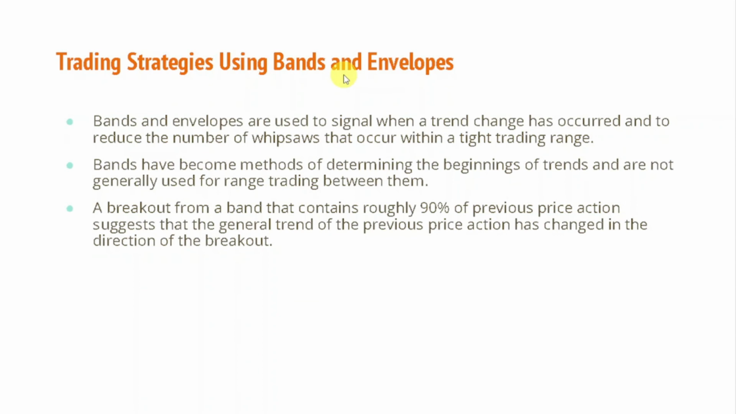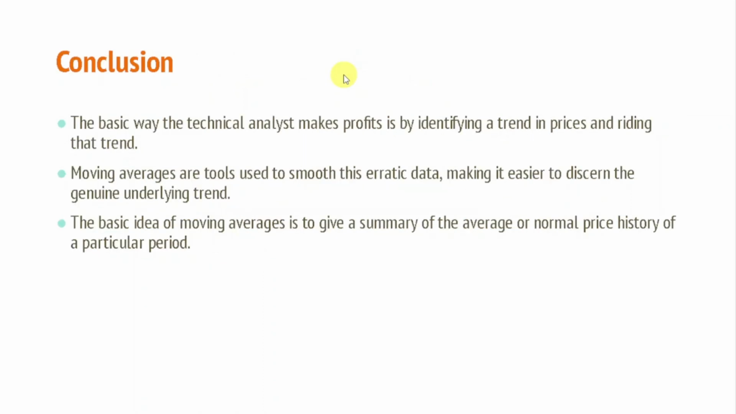Now let's talk about trading strategies using bands and envelopes. I told you two strategies. One is the breakout strategy, and the second is the range bound strategy. You can use these two strategies while trading through bands, envelopes and channels. Now if I conclude this chapter on moving averages, then I would say that the basic way a technical analyst can make profit is by identifying the trend, and moving average is one of the best methods to identify trend in a very simple way. The idea of a moving average is to give you a summary of normal price history, and it helps us recognize trend very easily. That's why we use it.